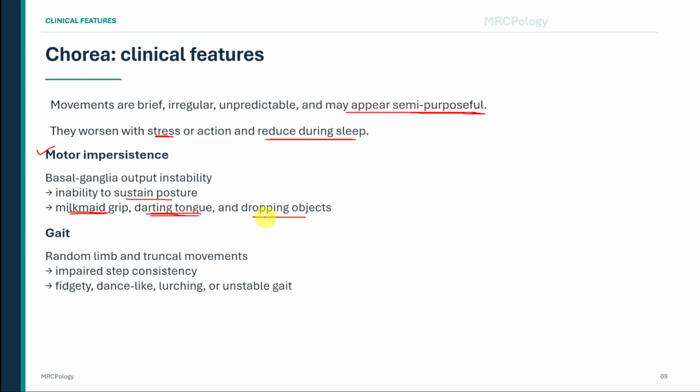In PACES, it is important to distinguish motor impersistence from true weakness. Test power carefully. Observe the movement. Ask whether the patient can generate normal force but cannot sustain it.